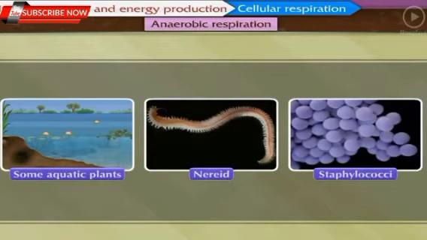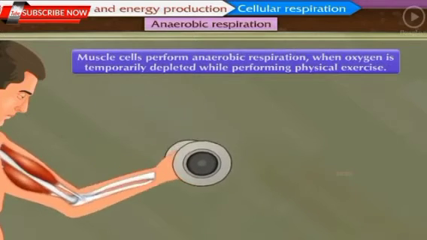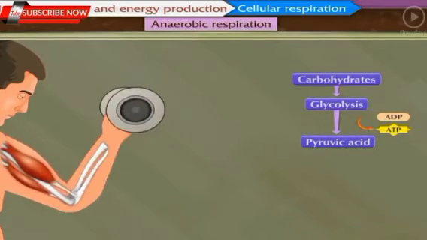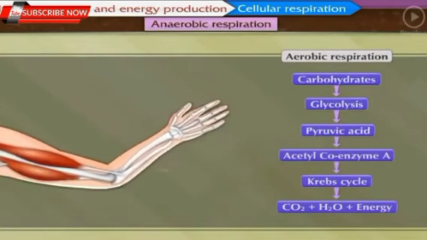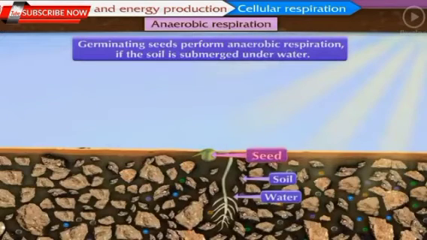If there is a depletion in oxygen level in the surroundings, for example, our muscle cells perform anaerobic respiration when oxygen is temporarily depleted while performing physical exercise. Due to this, a less amount of energy is produced in our body and thus lactic acid accumulates in muscles, due to which we feel tired. When the oxygen level returns to normal, muscle cells again return to aerobic respiration. Germinating seeds also perform anaerobic respiration if the soil is submerged under water.